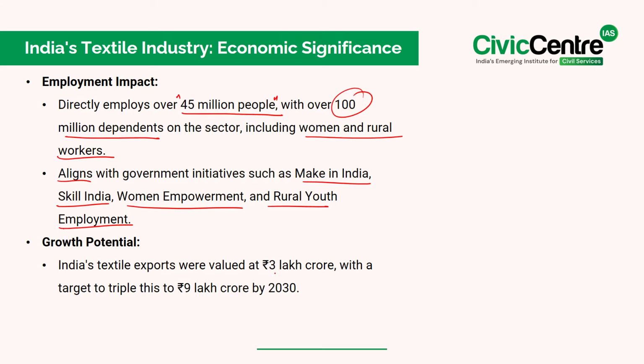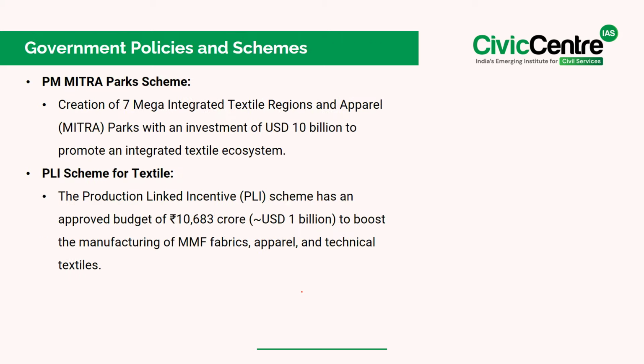Further, looking at the growth potential, India's textile exports were valued at 3 lakh crore, and the government has set an ambitious target to triple this to 9 lakh crore by the year 2030. To achieve this, several policies and schemes have been introduced to support the industry. One such initiative is the PM Mitra Park scheme, which focuses on developing 7 mega integrated textile regions and apparel parks. These parks will have a massive investment of USD 10 million aimed at creating an integrated textile ecosystem